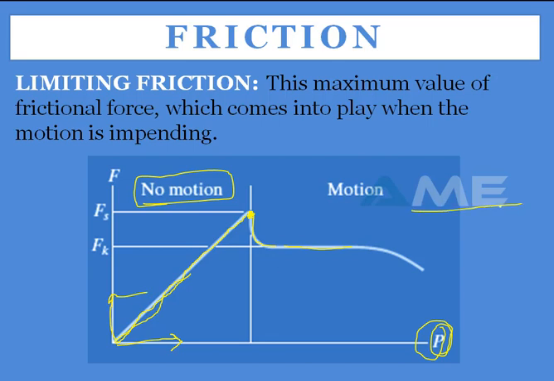If you take a body at rest, that means velocity equals 0, and now you apply some force P, then your frictional force will also equal P. Until the body reaches the limiting stage, the value of friction equals the value of the force or effort you are applying on your body. Clear? And once again, the limiting friction is nothing but the maximum value of a frictional force.